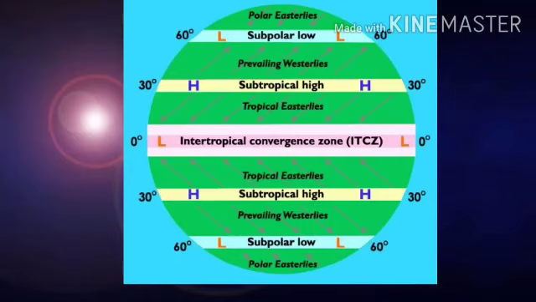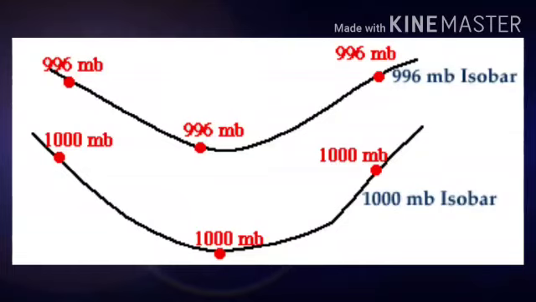In temperature we had learnt about isotherms. In pressure we are going to learn isobars. These are imaginary lines drawn on a map or a globe connecting places having the same pressure. So understood? They are imaginary lines. You cannot see those lines. They are imaginary lines drawn on the globe and map to connect the places having the same atmospheric pressure.